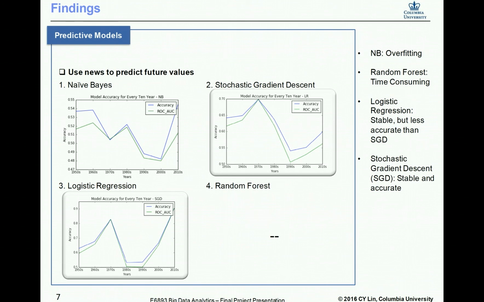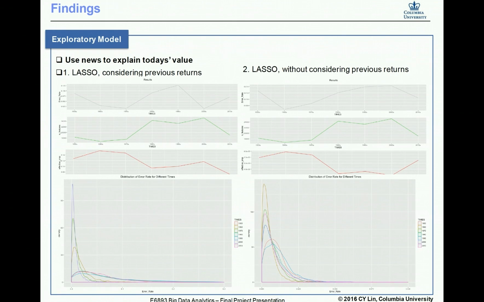For the predictive model, EBS is prone to overfitting, and SGD classifier and logistic regression are stable and accurate. But as for the average accuracy and ROC AUC value, we decided to use SGD classifier. As for the random forest, we haven't got the result yet because it's really time consuming, so in practice, we think it's not a good choice.